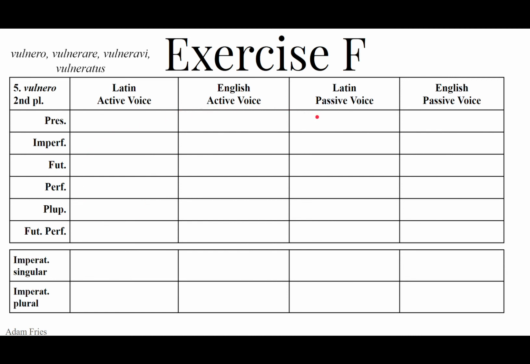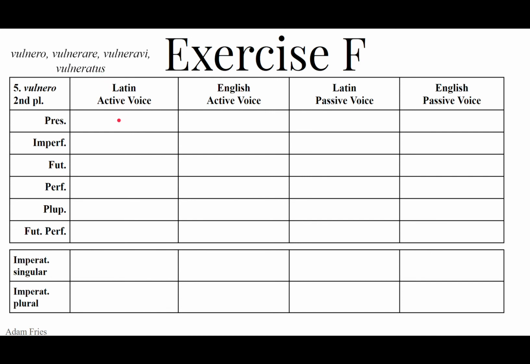And the passive uses or, ris, tur, mur, mini, ntur. So a lot of minis. The present stem will be vulnera. The perfect stem will be vulnerav. And the perfect, pluperfect, and future perfect will use the fourth principal part, vulneratus, but in the plural, vulnerati, ae, a.